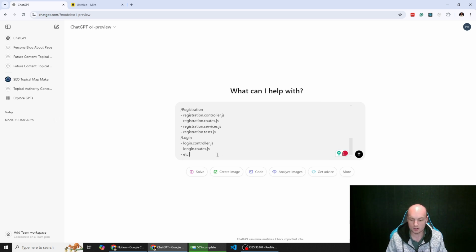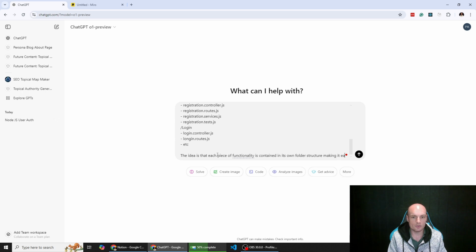Similar to this, and then I'll say the idea is that each piece of functionality is contained in its own folder structure, making it easy to find and debug code within particular components of our app.